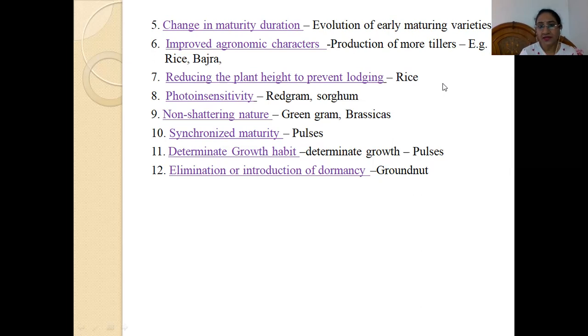In case of synchronized maturity, in pulses there should be a synchronized maturity, meaning all the plants mature at the same time. That will be helpful for the farmer for harvesting purposes. Then determinate growth habit. There should be a determinate growth habit in case of pulses.